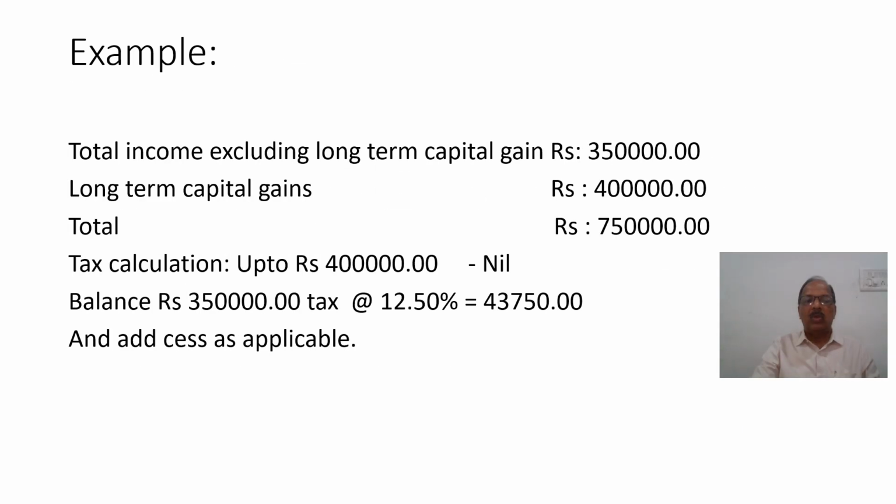For example, if total income excluding long-term capital gain is 3 lakh 50,000 and long-term capital gain is 4 lakhs, total becomes 7 lakh 50,000. Tax calculation: up to 4 lakhs nil, the balance 3 lakh 50,000 will be taxed at the rate of 12.5%, that comes to 43,750, and then add cess as applicable.